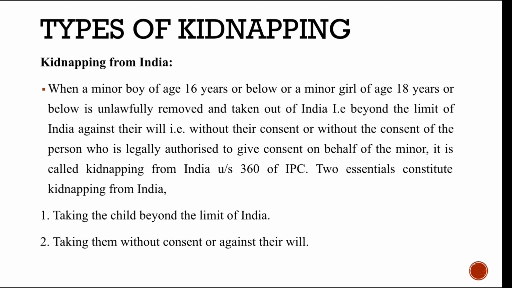There are two essentials here. One, the child should be taken out of India, that is, beyond the territories of India. Second, there should be no consent, like without their will or against their will, or the child should have been forcibly taken out of India by the kidnapper.